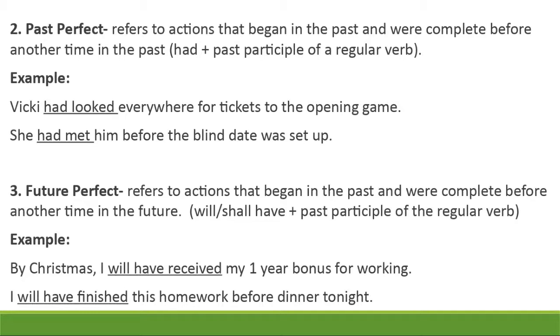Future perfect is going to have either the word will or shall. It's going to have the word have, and it's going to have the verb with the ed. Most of the sentences we put together, we use will. Technically, you could have shall in there, and it would also be future perfect. But let's look at the example. By Christmas, I will have received my 1-year bonus for working. We have will, we have have, we have the verb with an ed. It is future perfect tense. I will have finished this homework before dinner tonight. We have will, we have have, we have the verb with an ed. It is future perfect tense.